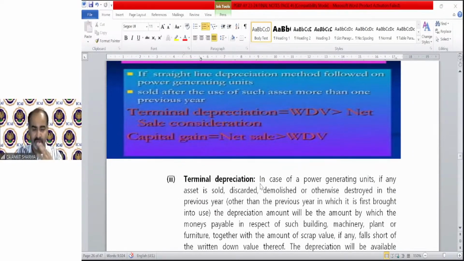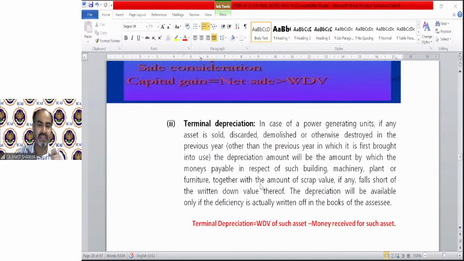Terminal depreciation: in case of power generating units, if any asset is sold, discarded, or otherwise destroyed in the previous year, the depreciation amount will be the amount by which the monies payable in respect of the building, plant, or furniture, together with the amount of scrap value, if any, falls short. So if the amount you receive is short of the WDV of the asset, that is technically a loss.